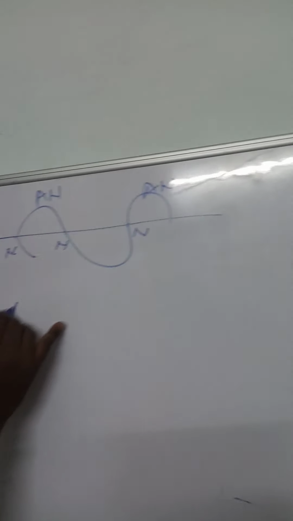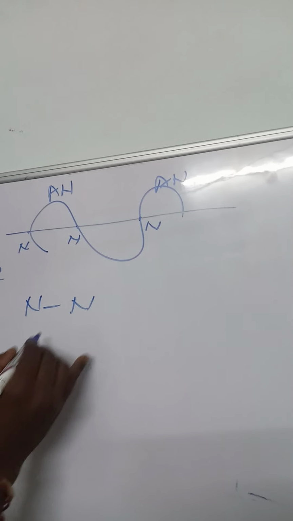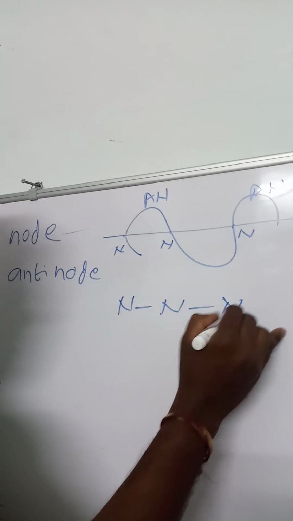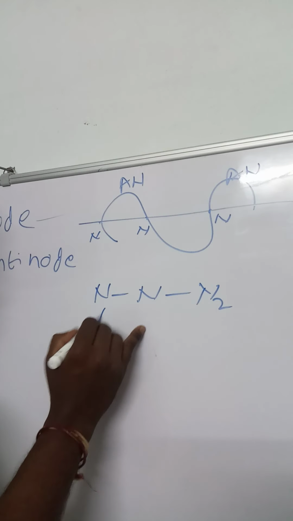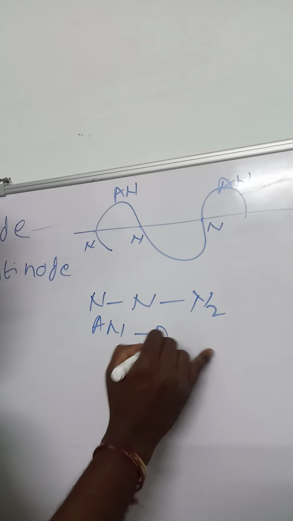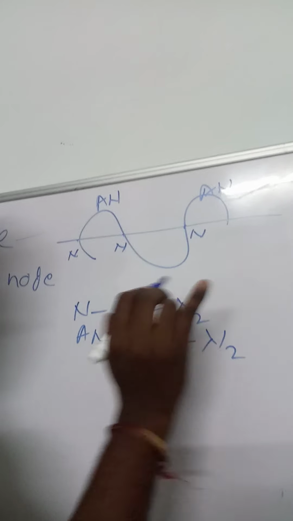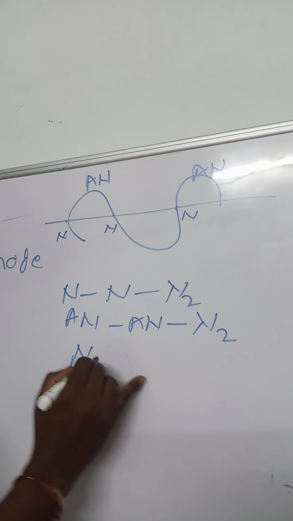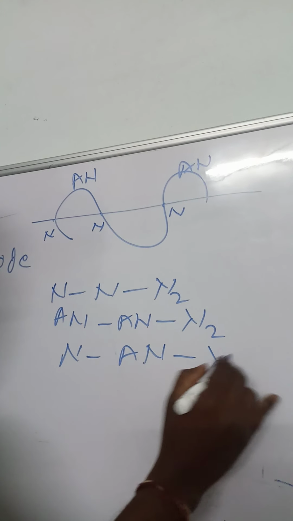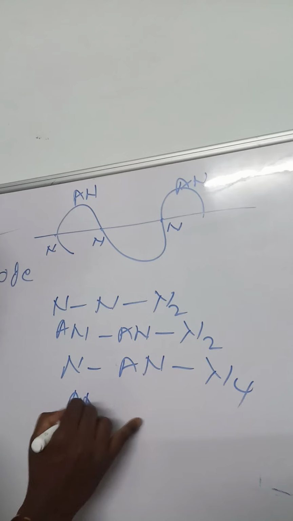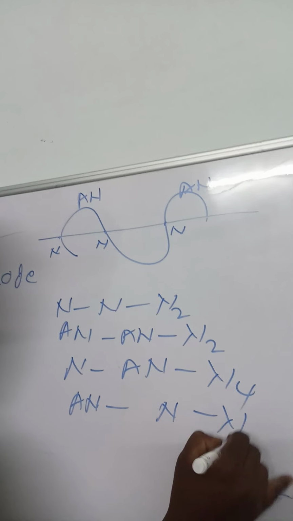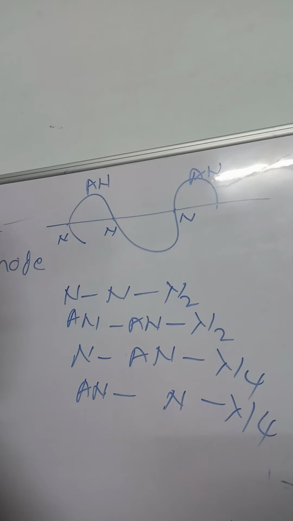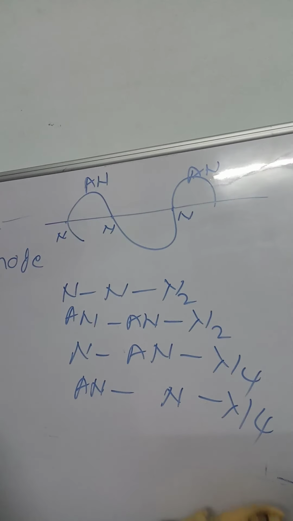What is the distance between node and node? Lambda by 2. What is the distance between antinode and antinode? Lambda by 2. The distance between node and antinode is lambda by 4. The distance between antinode and node is lambda by 4. This is very important for JEE Mains, MHT CET and NEET.